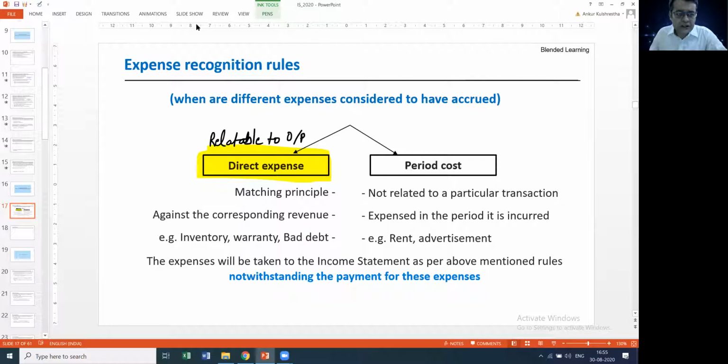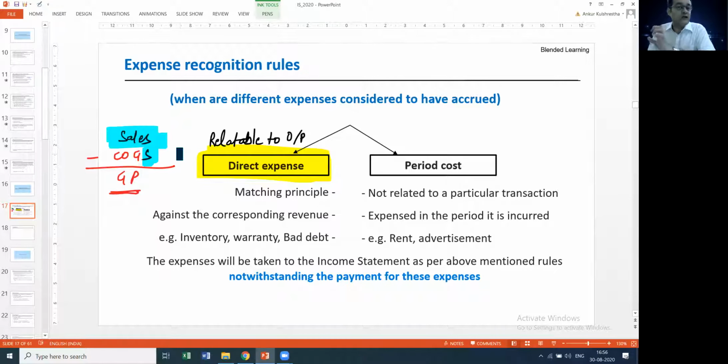And I would imagine that you recall there is something called sales minus cost of goods sold equals gross profit. While we were discussing it for the first time, I told you that it is cost of goods sold, not goods produced. So you see that COGS also is like a direct expense. You can clearly relate it to the unit of output. This is the cost of producing goods which are sold, which is just here above. And COGS is not the only direct expense, it's just to illustrate the point.